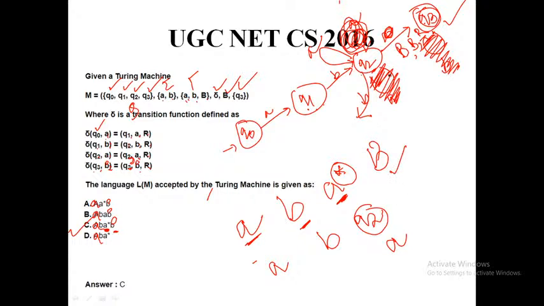So I stay at Q2 and I replace this A by A, and whenever I read the blank symbol at Q2, I can go to the Q3 state, where I replace this blank symbol by blank symbol itself, and I move the direction towards right. So that's why A, B, A star, B, capital B is my correct string.